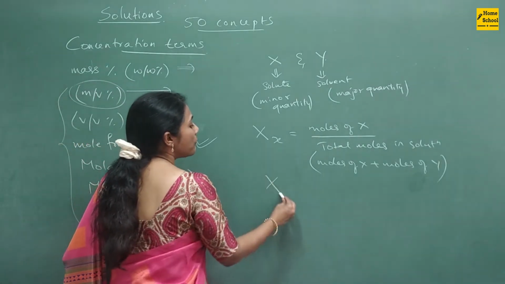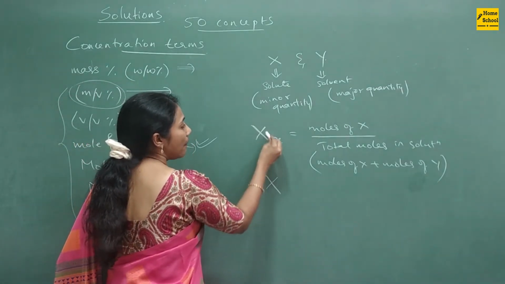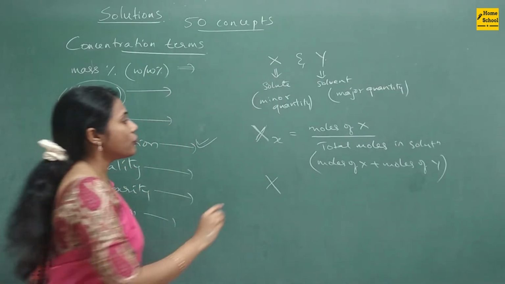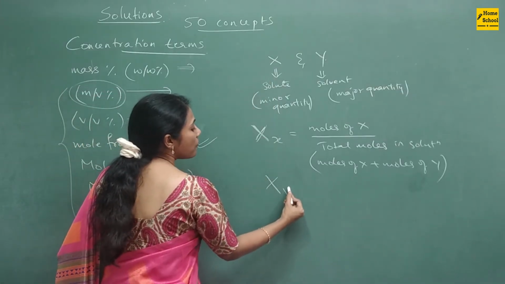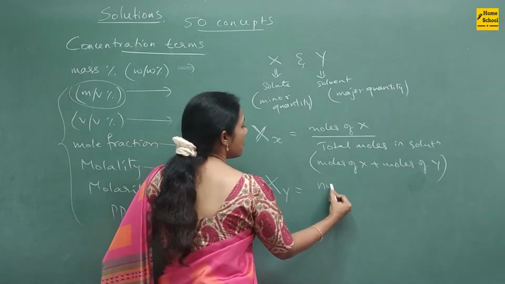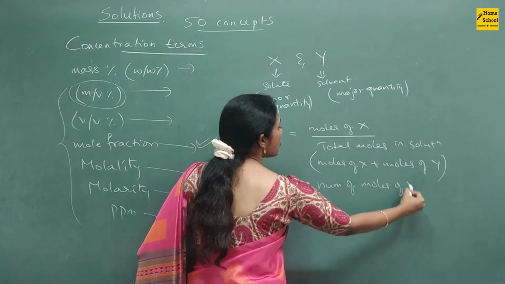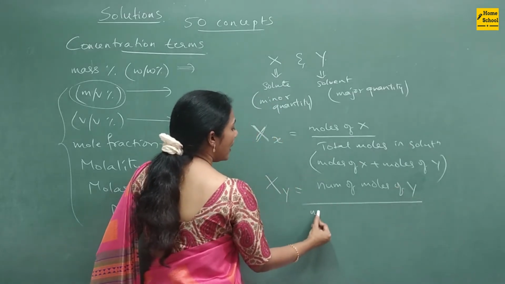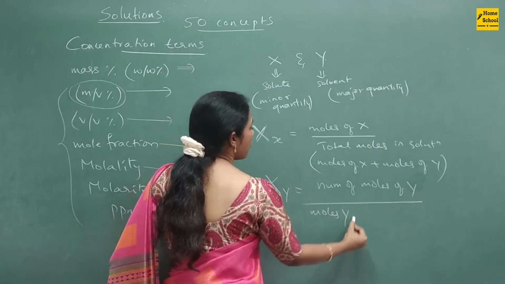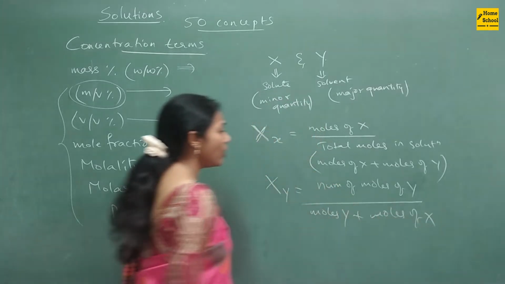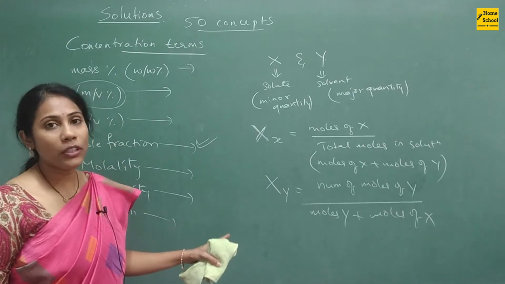Similarly, you know this capital X is the symbol for mole fraction, guys. Okay, so now mole fraction of Y, if I have to find, it's very simple. Number of moles of Y divided by number of moles of Y plus number of moles of X. Okay, so this is all about the mole fraction.